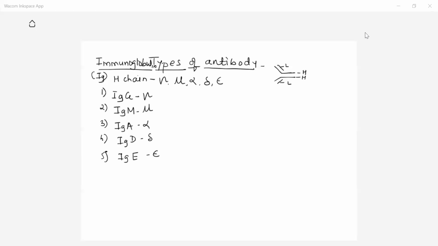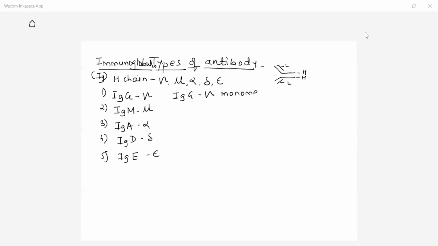Now let us discuss one by one. What is IgG? What are the properties of IgG and how does IgG play a role in the immune reaction? IgG is the antibody which consists of the gamma type of heavy chain. Here, the structure of IgG is monomeric.